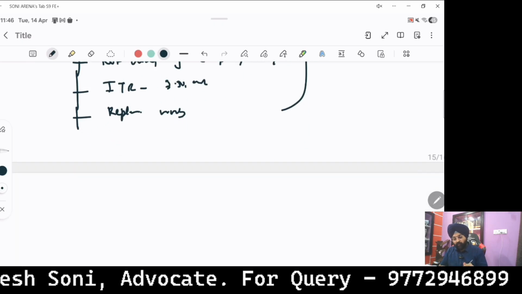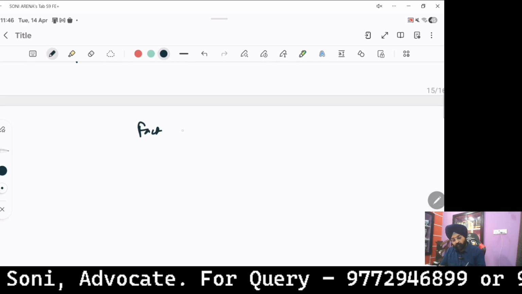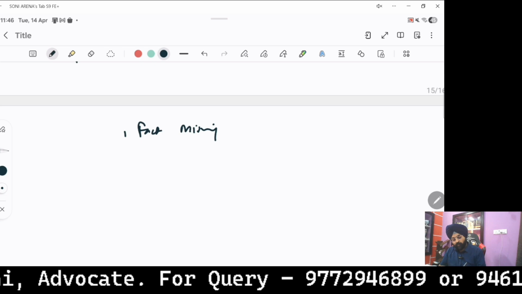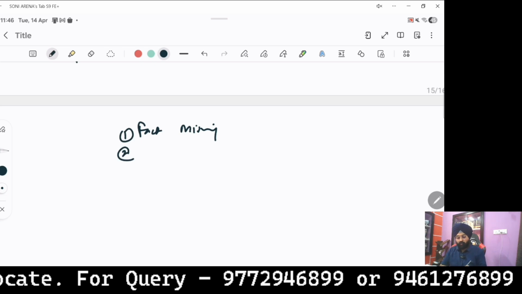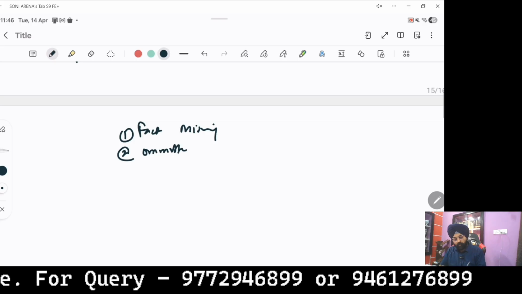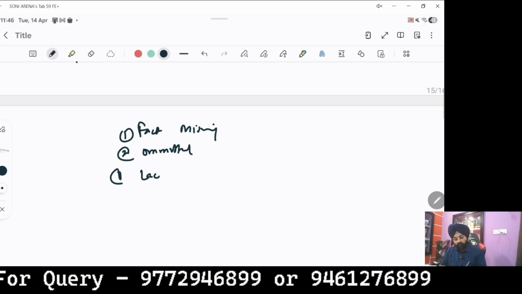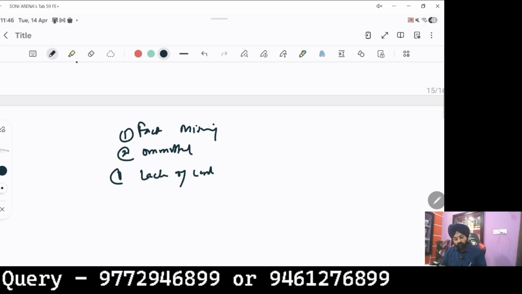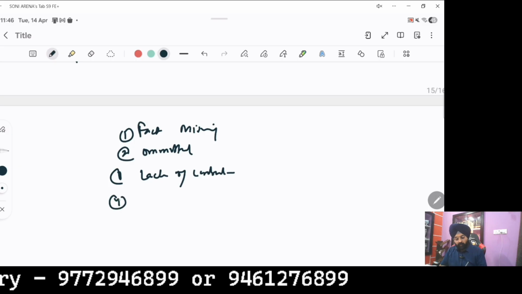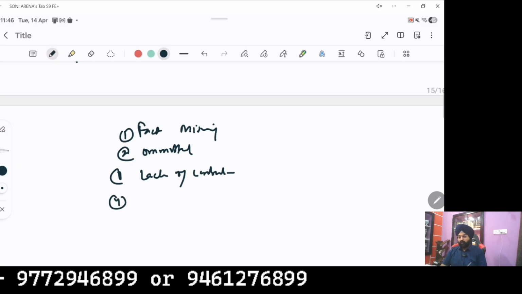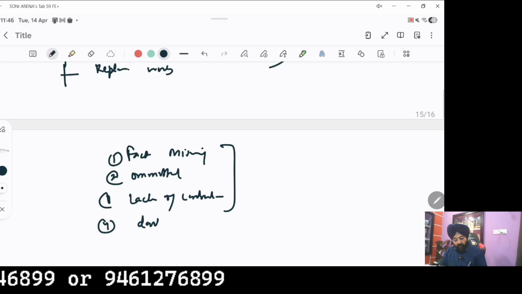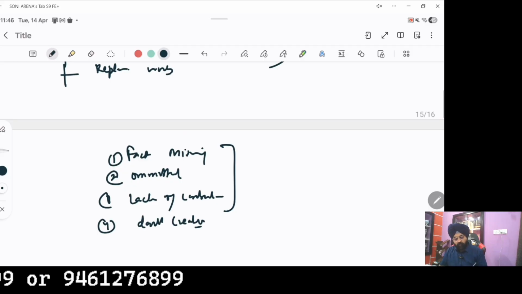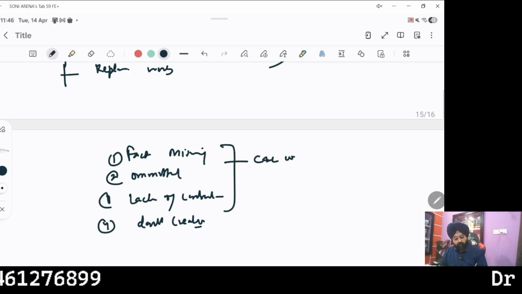So basically, if the facts are missing and material facts are omitted, meaning not placed on the record, there is a lack of corroboration. And apart from that, there are a lot of inconsistencies in the statement of the concerned complainant, a doubt is created. And finally, the case will fail.